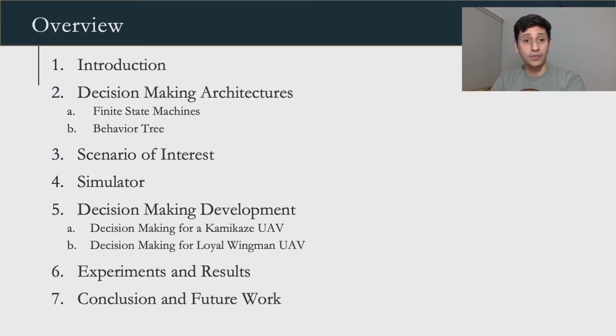The overview of this presentation is, I'm going to introduce the context. Then I'm going to proceed to the main decision-making architectures found in literature. The scenario of interest, where we apply the low Wingman concept. The simulator that we developed for this paper. The decision-making development for a kamikaze UAV and for the low Wingman UAV. Then I'm going to proceed to the experiments carried on and the results. And I'm going to conclude and show ideas for future work.